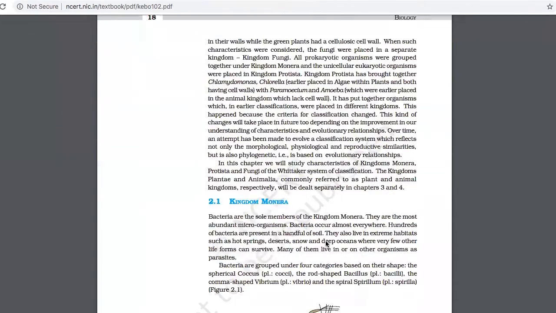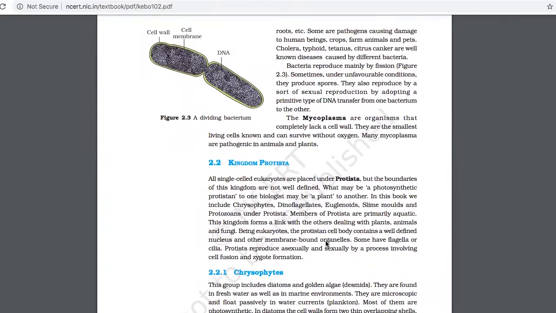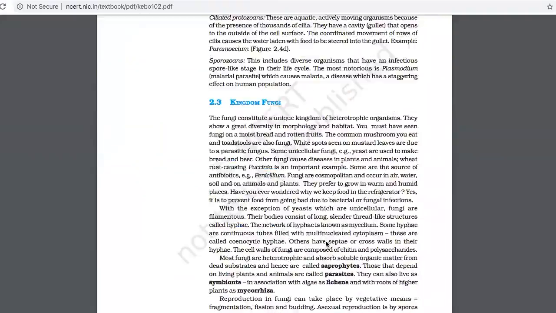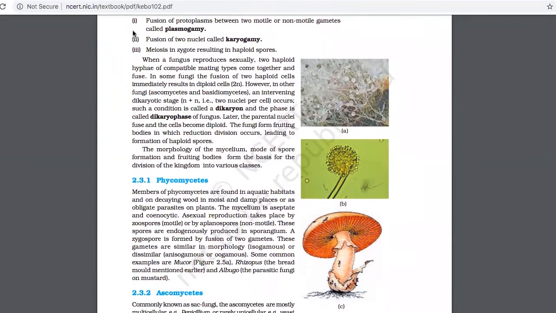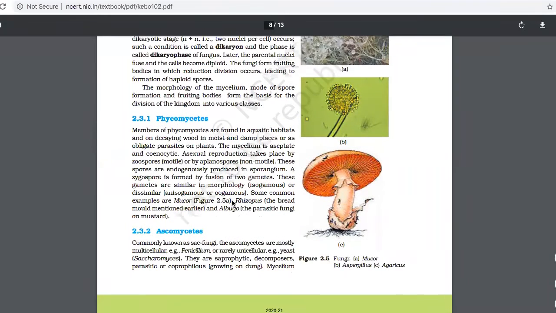So this is the NCERT textbook. You see here, this part. You are able to see that Albugo is a parasitic fungus in mustard. So this is given in the textbook.